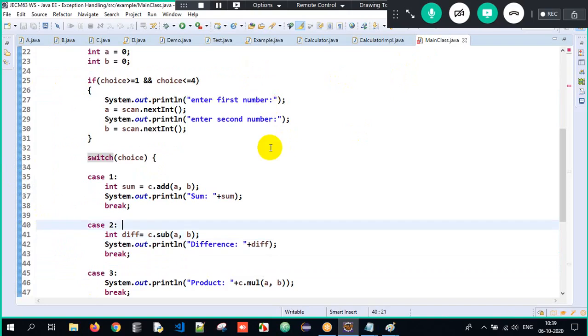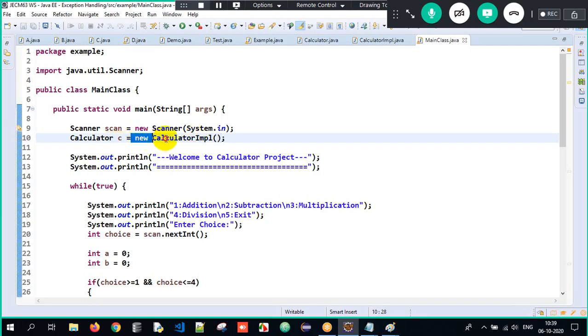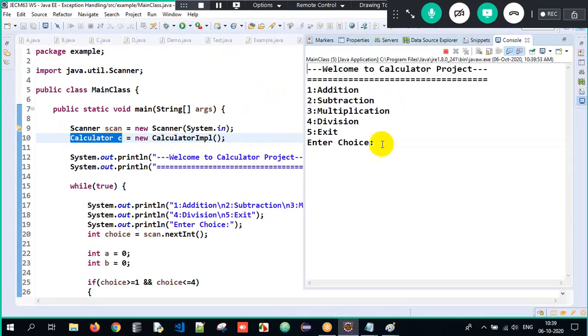And over here, I need to achieve upcasting. How will I achieve upcasting over here? It's simple: creating an object of the subclass and storing its address into a reference of type super interface or superclass. The interface name is calculator and the implementation class is calculator IMPL. Now when I execute the program here, it works absolutely fine.